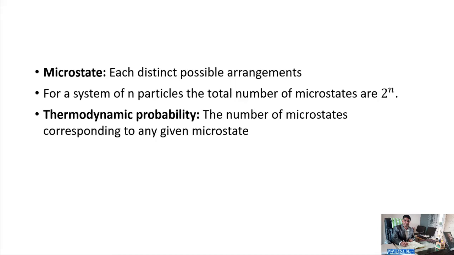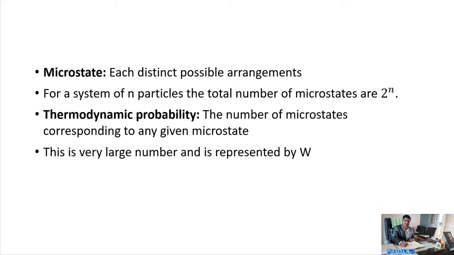In general, this is a very large number and is represented by omega or W. For a system of n particles, it is given by omega of r comma n minus r is equal to n factorial divided by r factorial into n minus r factorial, that is equal to nCr.